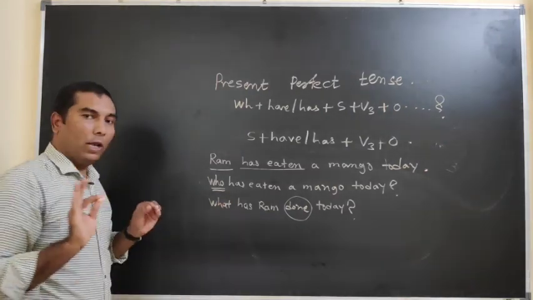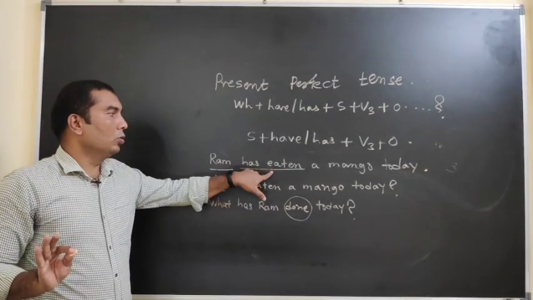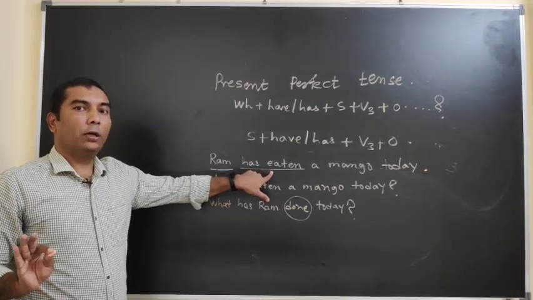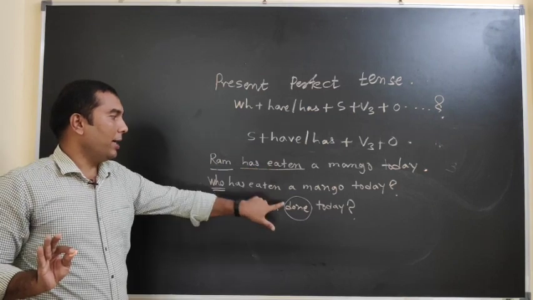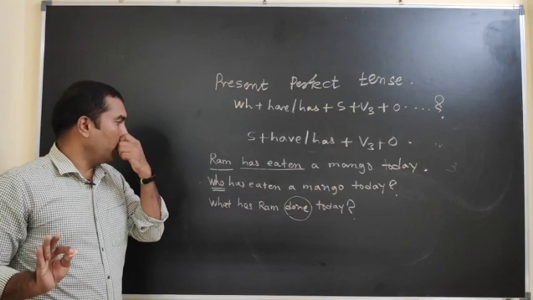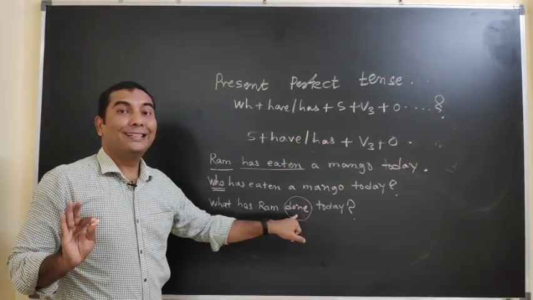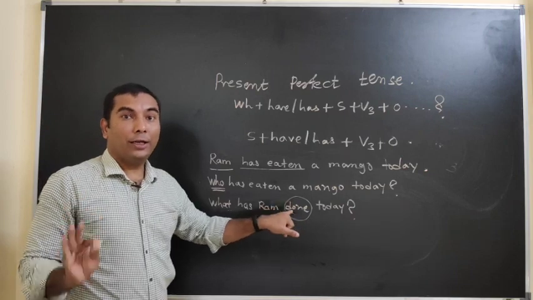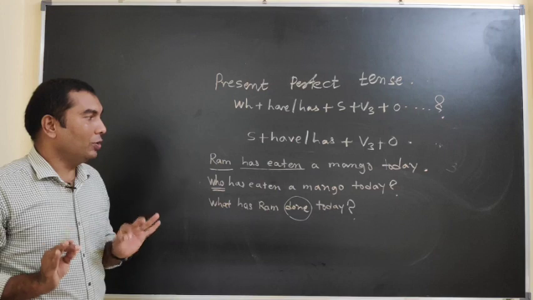Remember one thing, whenever you have to ask the question to the main verb from the given sentence of a present perfect tense, then at the time of the formation of the WH question in the present perfect tense, instead of verb 3 you have to use done. What is the meaning of that question? What has Ram done today?